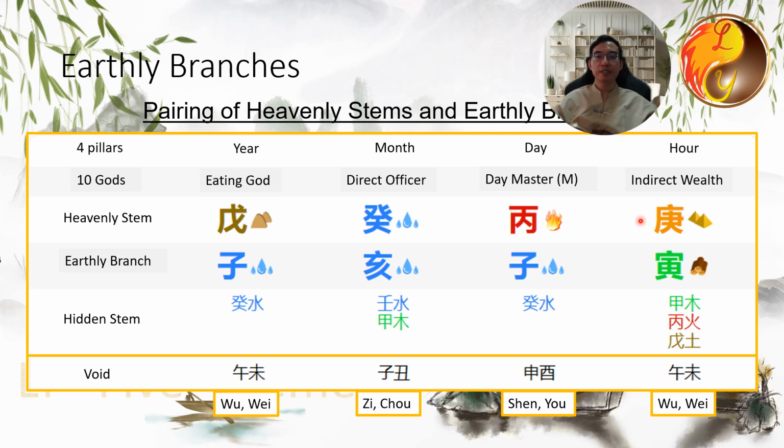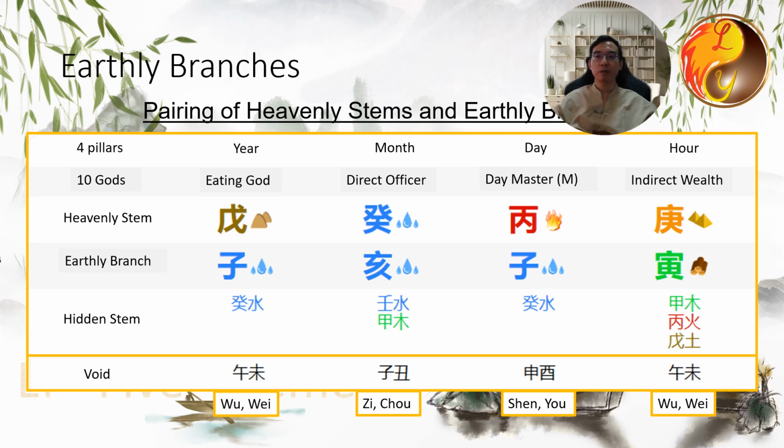Let me show you an example of the voids. We will generate a random Bazi chart to illustrate this concept. After generating the chart, you will see information about the voids being displayed at the bottom. For instance, in this chart, the pillar Geng Yin happens to fall into the void of Wu and Wei. Similarly, the day pillar Bing Zi falls into the void of Shen and You. The software will automatically display these voids, making it easier for you without needing to memorize them individually.